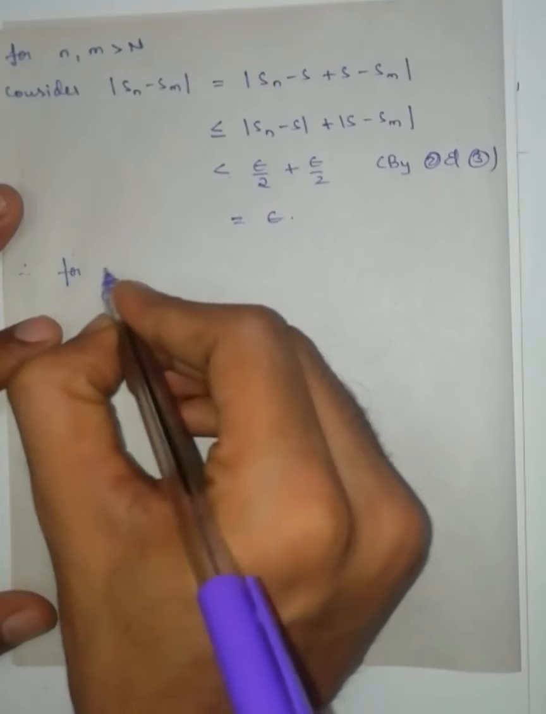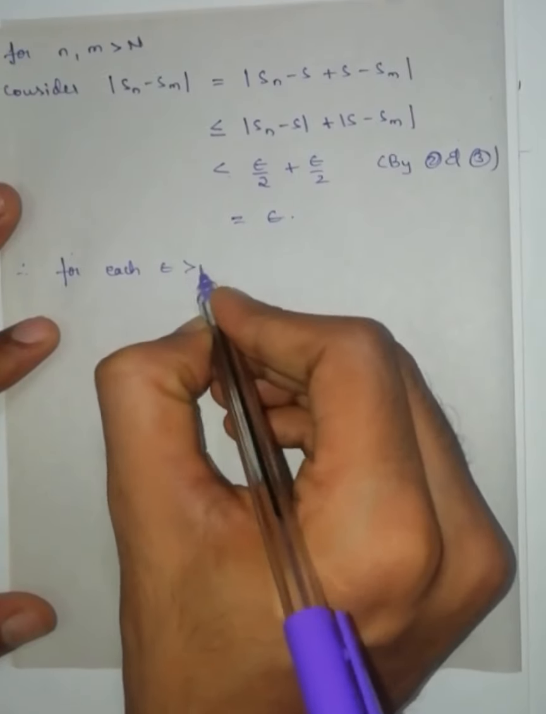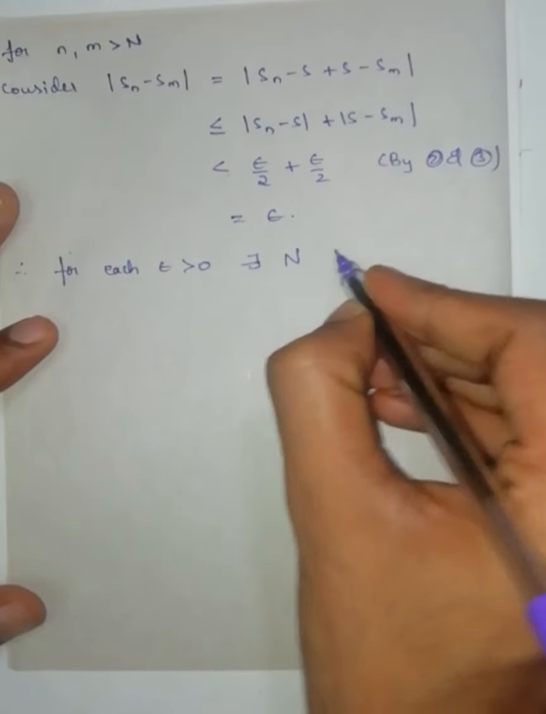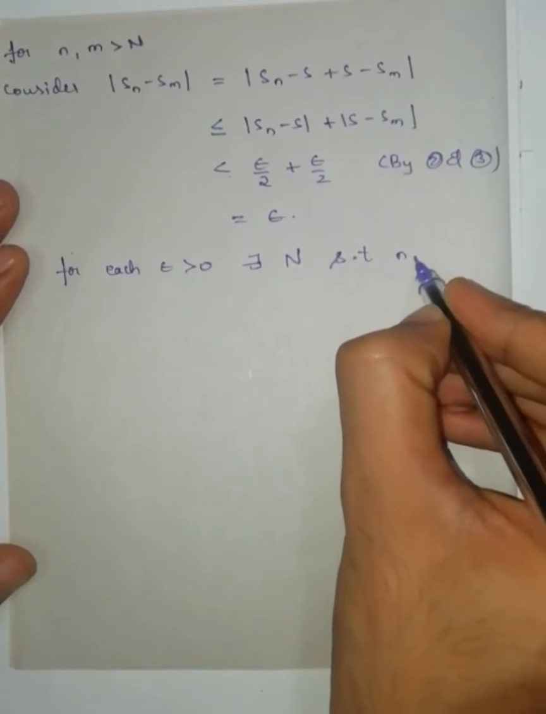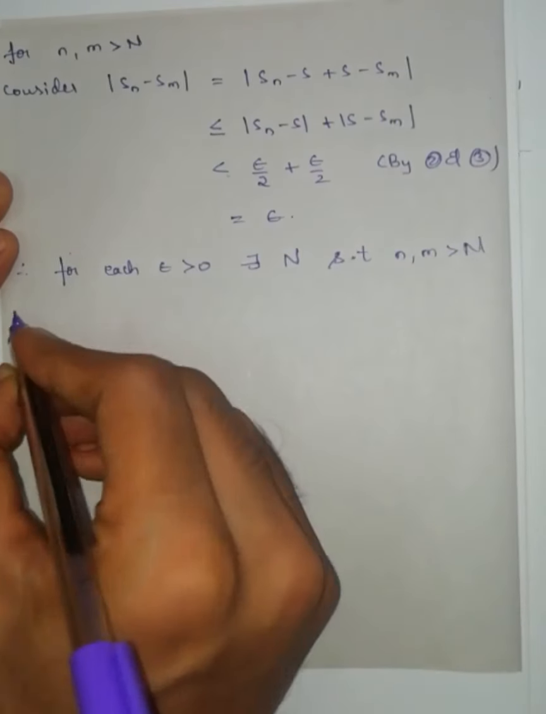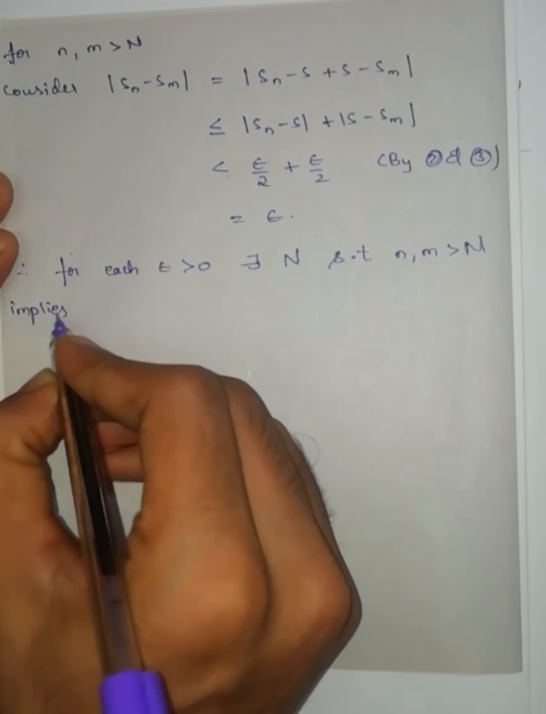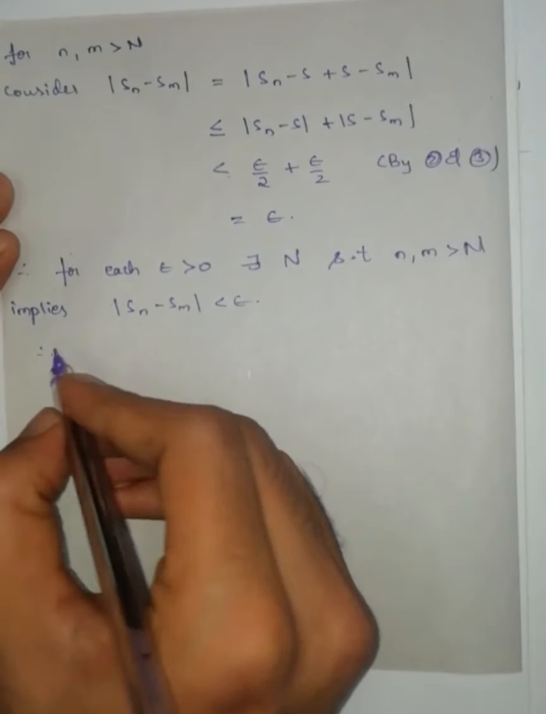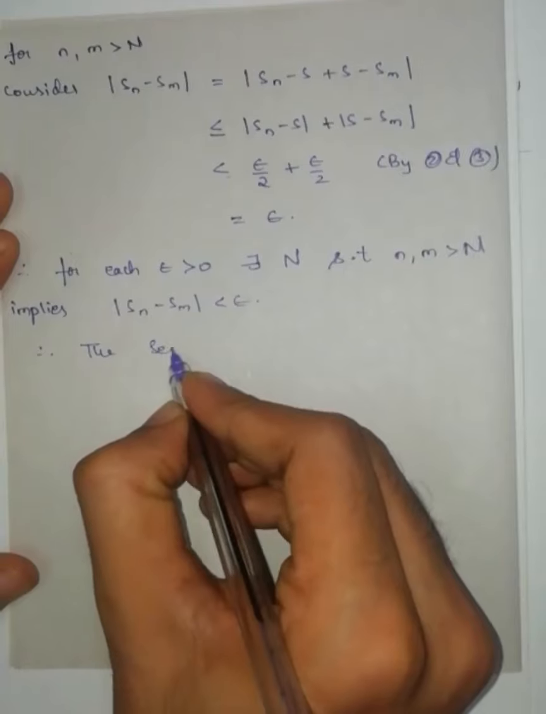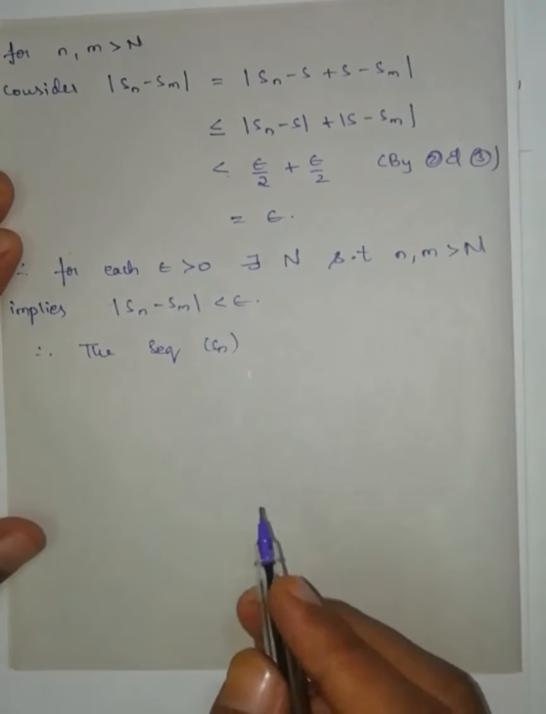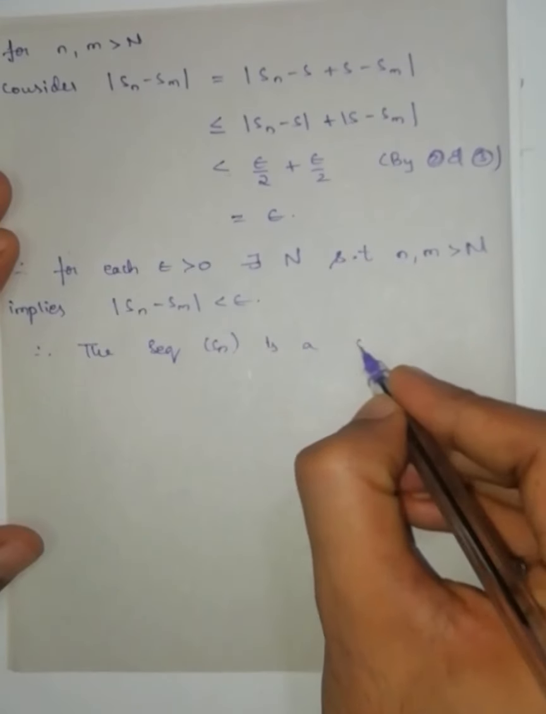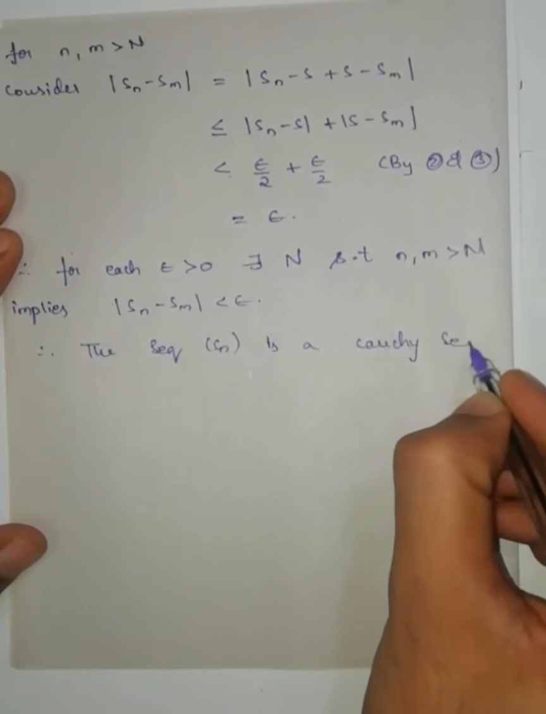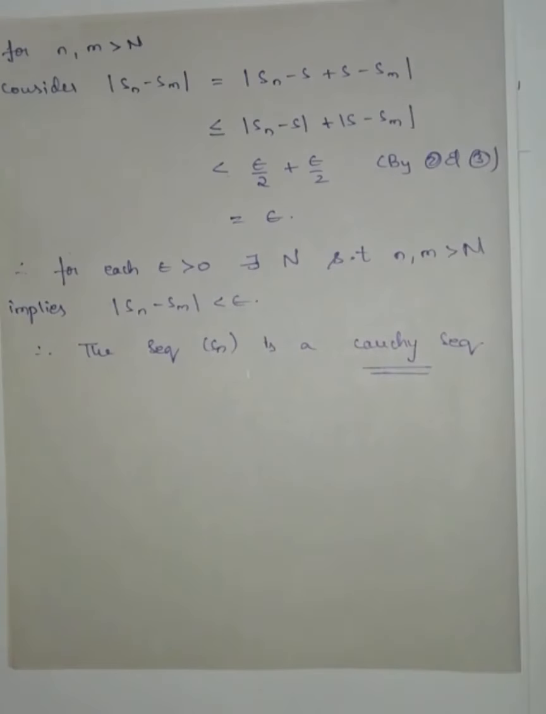Therefore for each epsilon greater than 0 we got a capital N such that small n, small m greater than capital N implies modulus of Sn minus Sm is less than epsilon. Therefore the sequence Sn, which we took as a convergent sequence, is a Cauchy sequence. This theorem says that every convergent sequence is a Cauchy sequence.